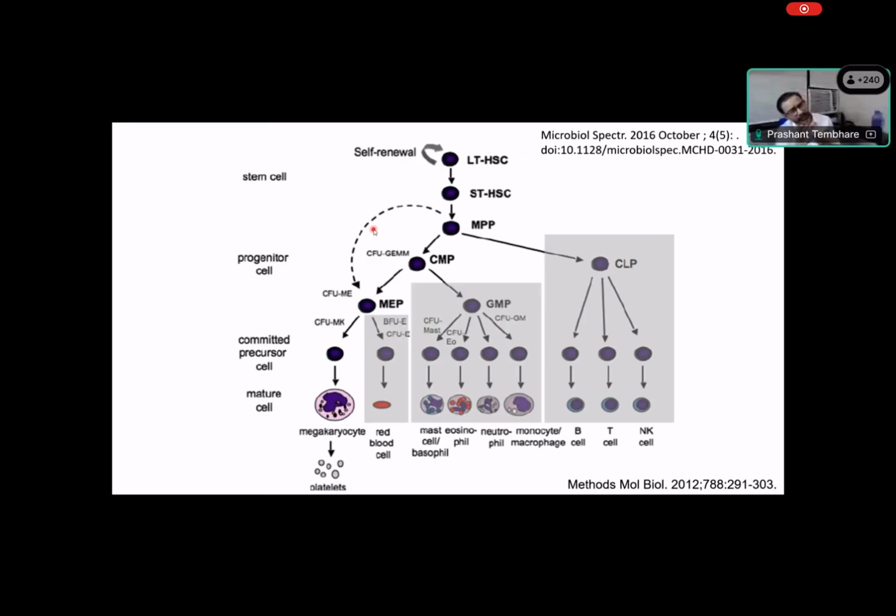So we have long-term hematopoietic stem cells, short-term hematopoietic stem cells, then multipotent progenitors. Here you can see how they work. From multipotent progenitors, we have common myeloid progenitors or common lymphoid progenitors. From there, we have granulocytic-monocytic progenitors, or granulocyte-macrophage progenitors, and the megakaryocytic-erythroid progenitor. Then they are further subdivided into mast cells, eosinophils, basophils, and granulocytes, and the myeloid megakaryocytic progenitors move to the megakaryocytic cells, and lymphoid progenitors move to the different lymphoid cells.